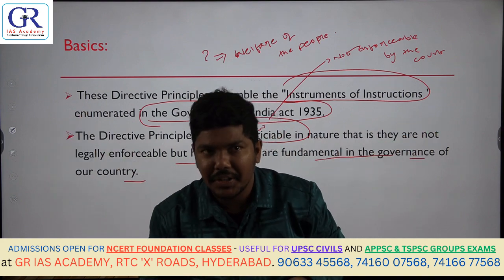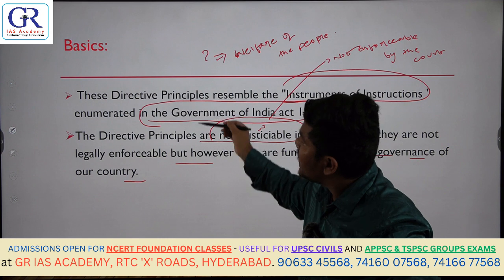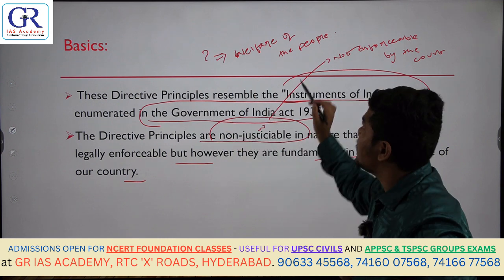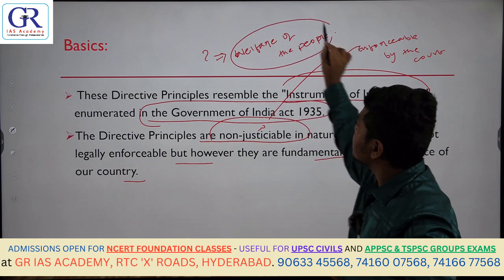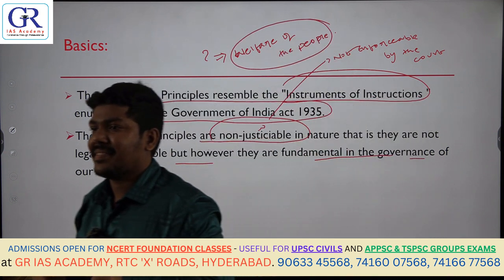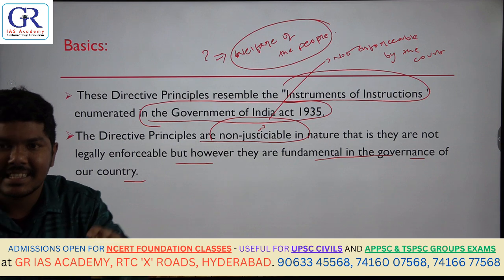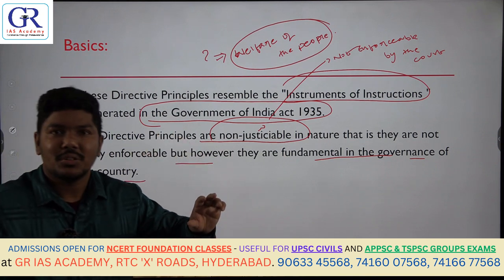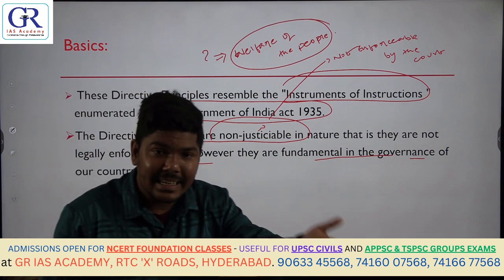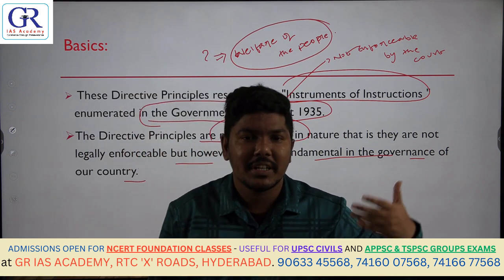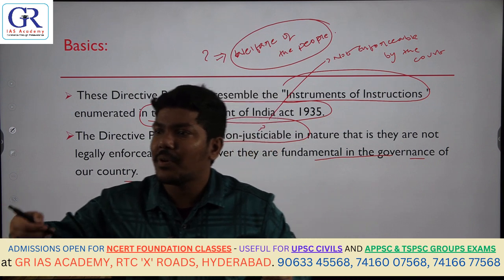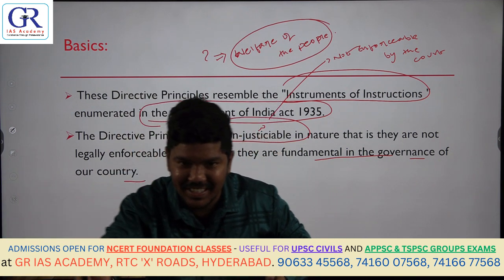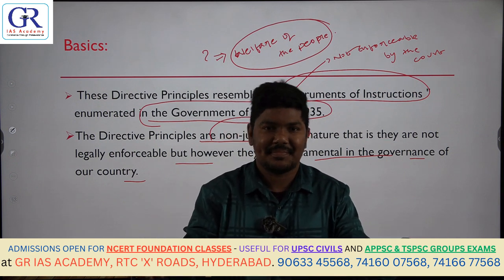The first important point you should understand is what DPSPs are all about. The fundamental objective of the DPSPs is the welfare of the people. It contains the directions in the DPSPs which deal with the welfare of the people. So that means you have to provide maternity relief, you have to promote cooperative societies, you have to provide good education, and scheduled castes and scheduled tribes need to be uplifted. These are the provisions.